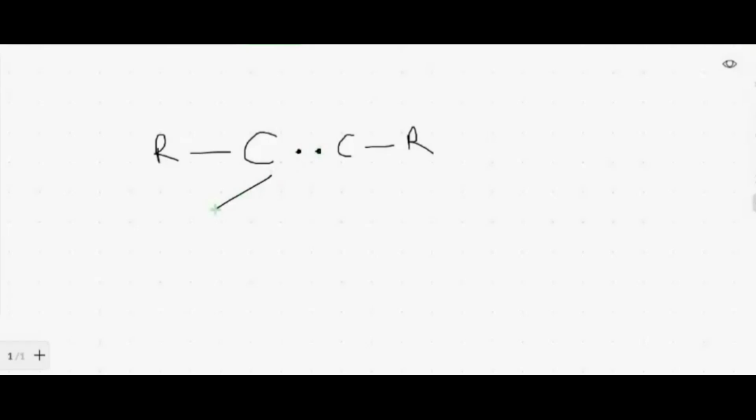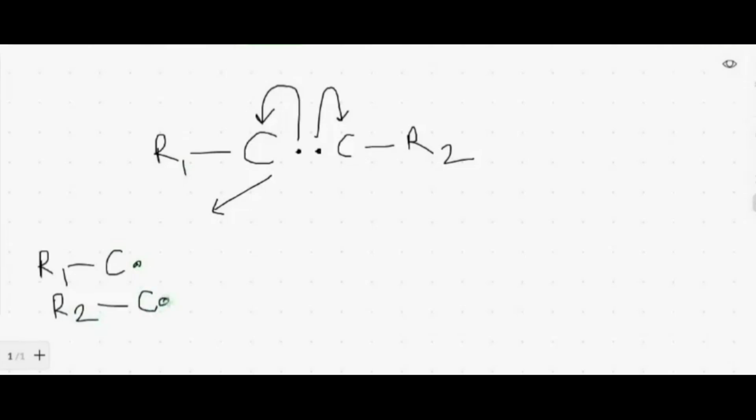If it has to be homolytic cleavage, one electron will go on this carbon, the other electron will go on this carbon. So you will get two fragments after homolytic cleavage as R1C and R2C. If it has to be heterolytic cleavage, then there are two possibilities.